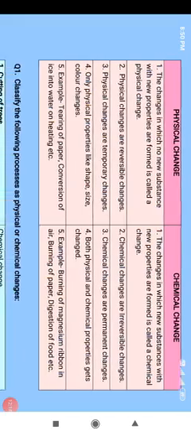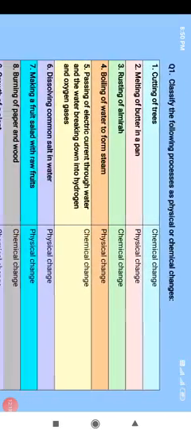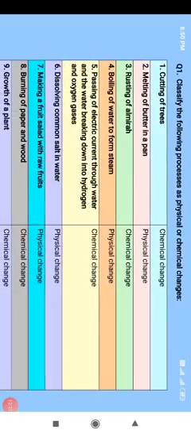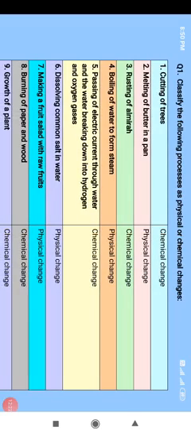So here is one question that will give you a clearer picture of physical and chemical changes. There are some examples. You have to just identify whether these following processes are physical changes or chemical changes.